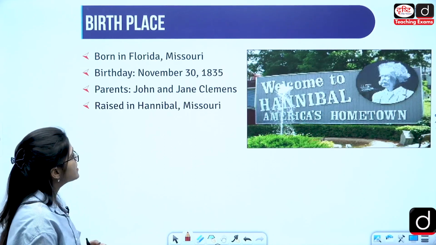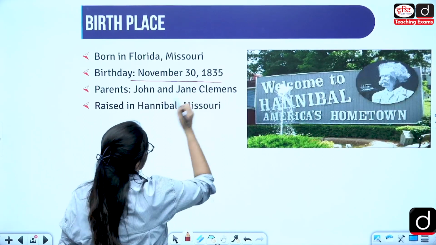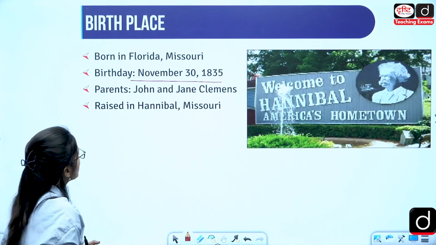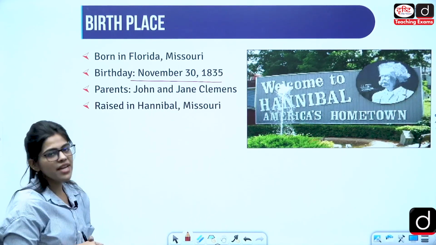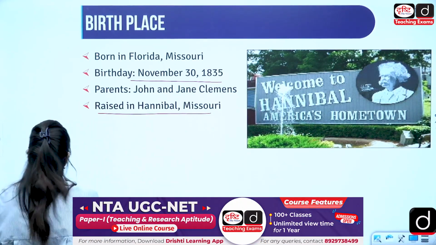Born in Florida, Missouri. When is his birthday? On 30th November in 1835 he was born, to parents John and Jane Clemens. He was raised in Hannibal in Missouri.